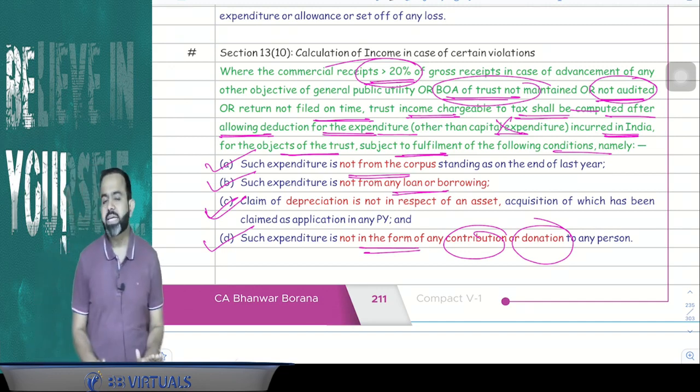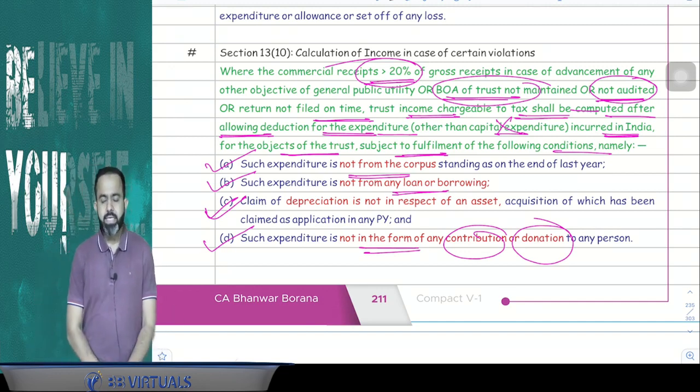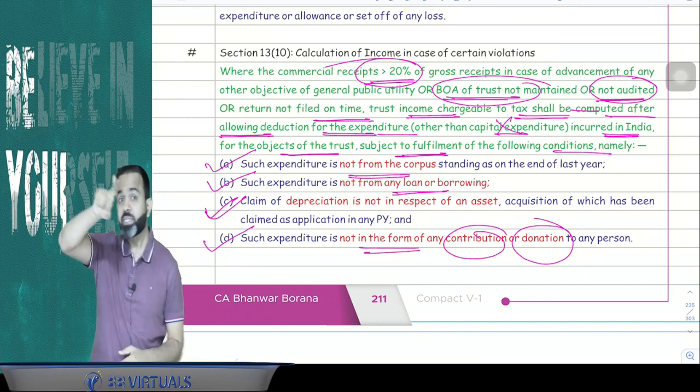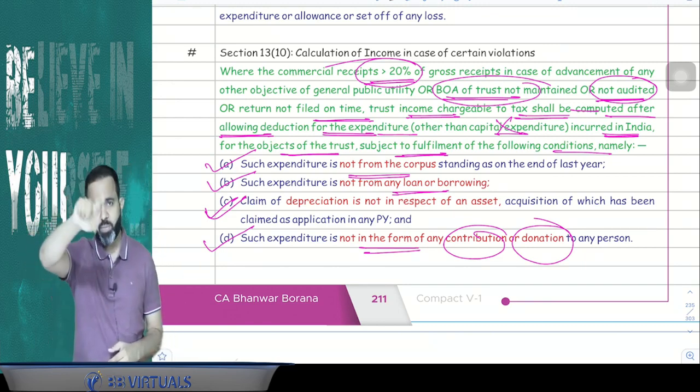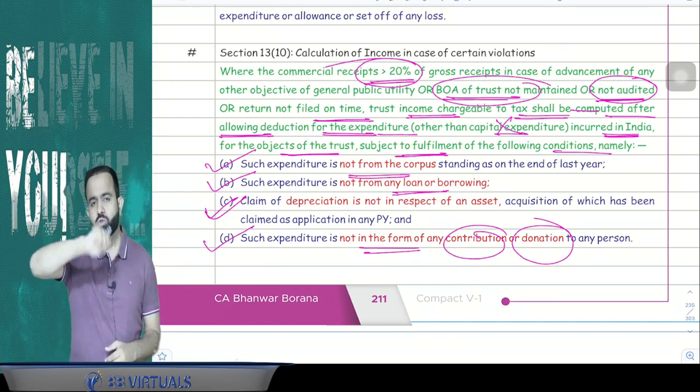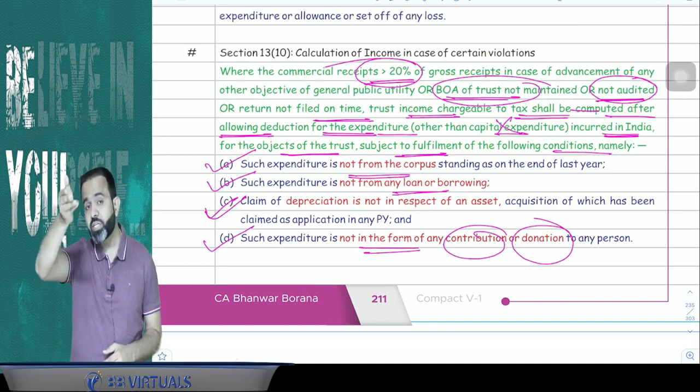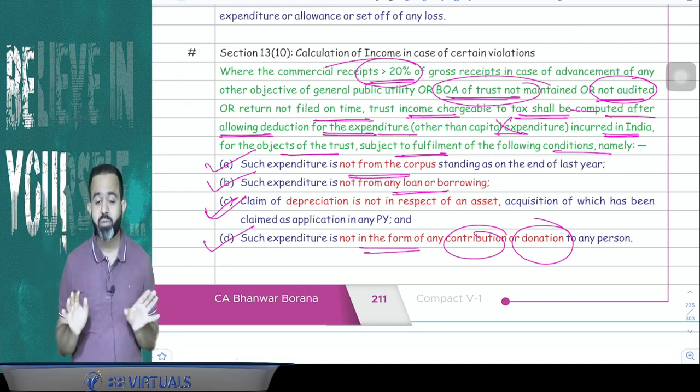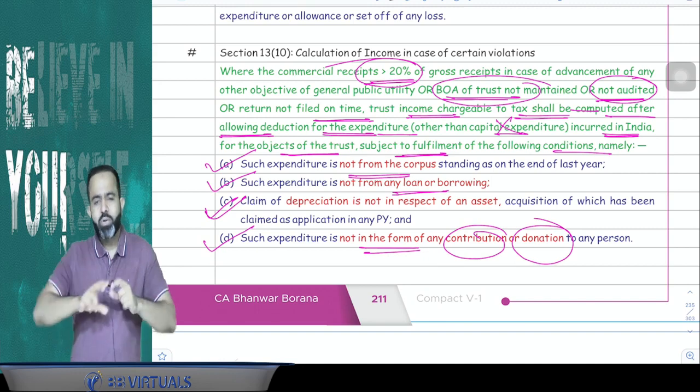So in simple words, I can say, guys, this section says that if the trust's commercial receipt is more than 20% in case of advancement of any other objective of general public utility, or books of accounts are not maintained, or books of accounts are not audited, or the return is not filed on time, then exemption is not available. But how will income be calculated?